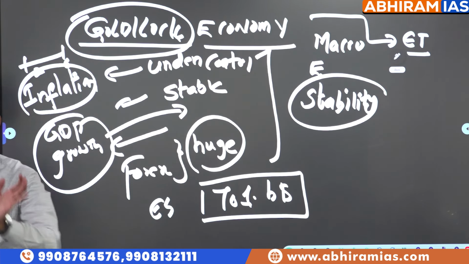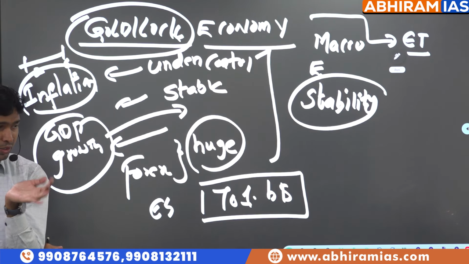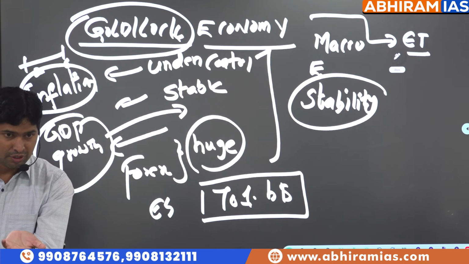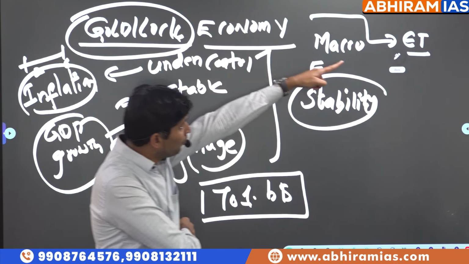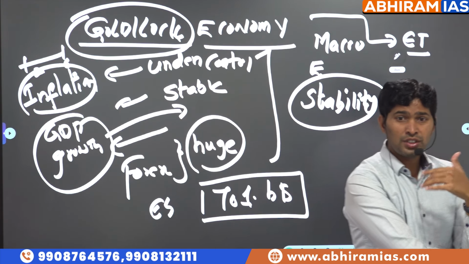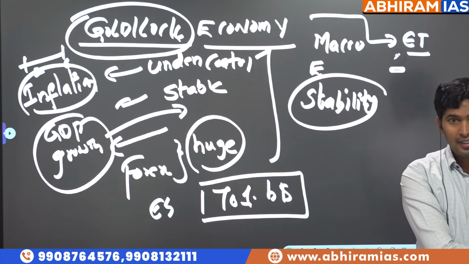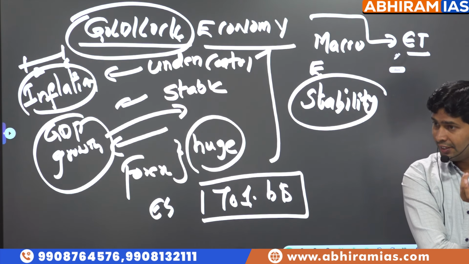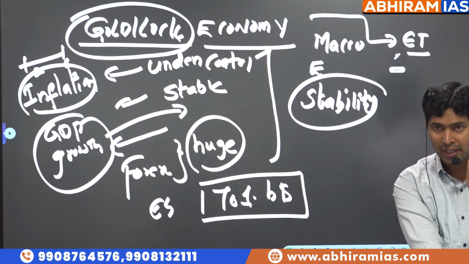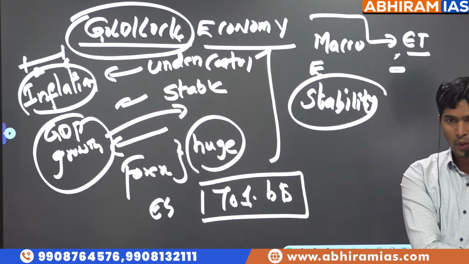Which means if there is macroeconomic stability, meaning inflation is under control, GDP growth rate is stable, the central bank is having sufficient forex reserves, the state can focus on its economic targets. The state can focus on improving economic growth, generating employment, attracting investment, and more on multiplying economic activity. This is called a Goldilocks economy.